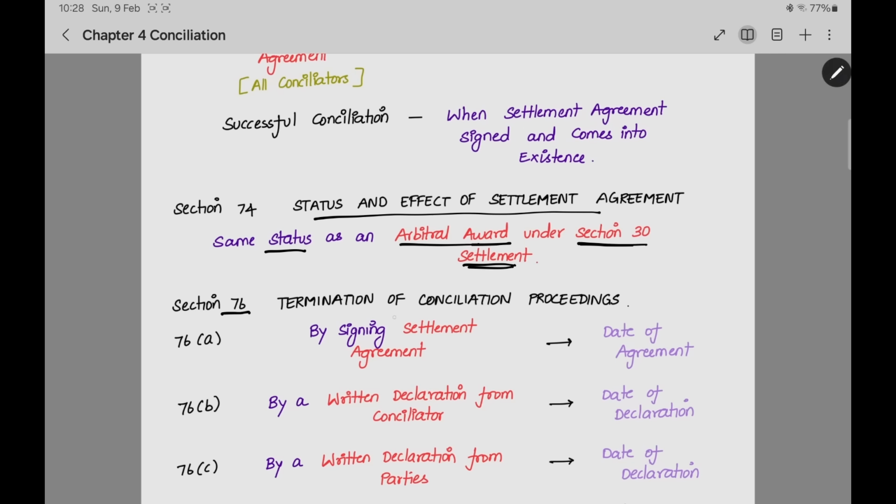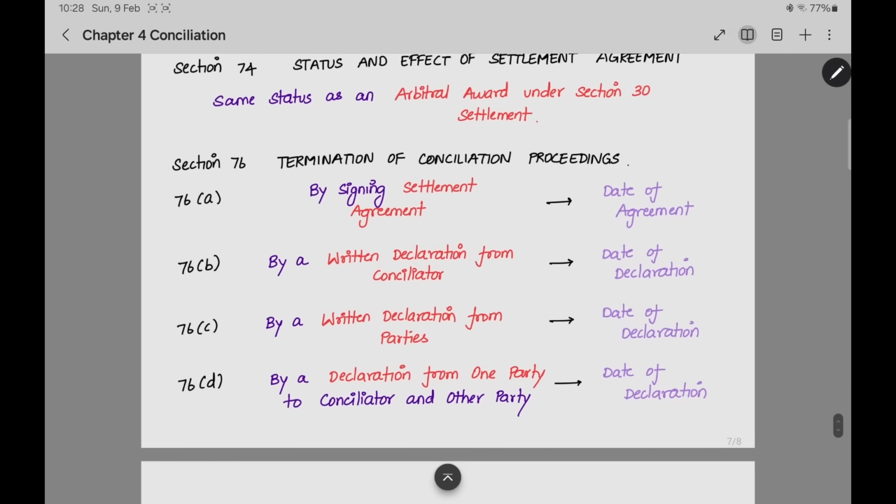Section number 76, termination of proceedings. When will the proceedings end? That is the question here. Now there are many situations. If the settlement agreement is signed, then after this there will be no proceedings. The date on which the agreement is signed will be the date of termination. Next, by a written declaration from the conciliator. The conciliator gives a declaration that from this date, the conciliation proceedings will not continue. If the declaration is given, it will be from the date of declaration.